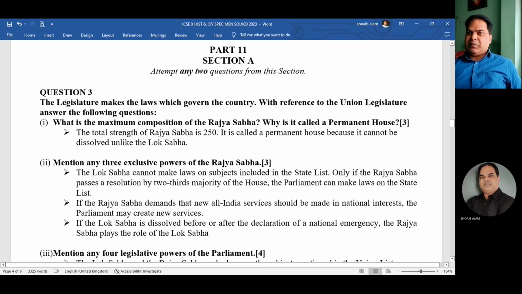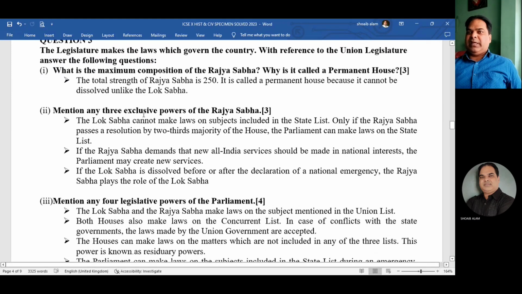What is given in the specimen paper? Question number 3. Legislature makes laws which govern the country. With reference to the Union Legislature, answer the following questions. The first question is, what is the maximum composition of Rajya Sabha and why is it called the permanent house?